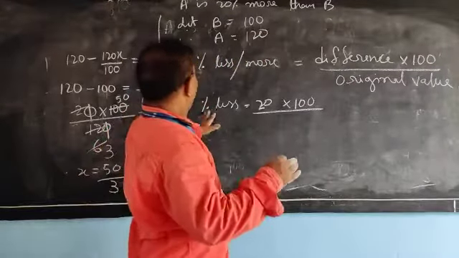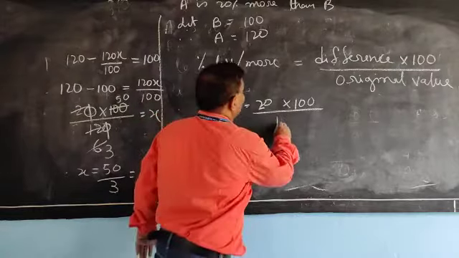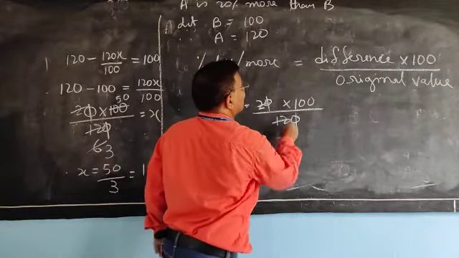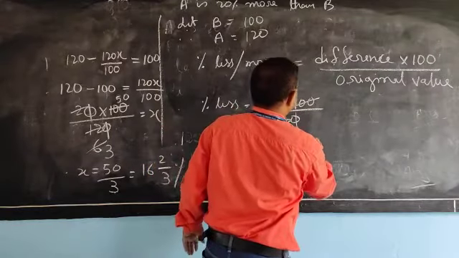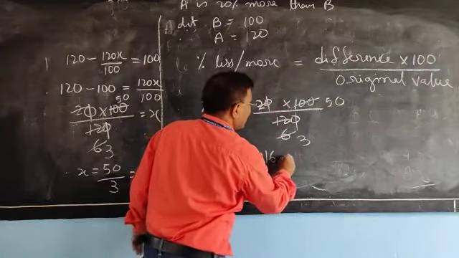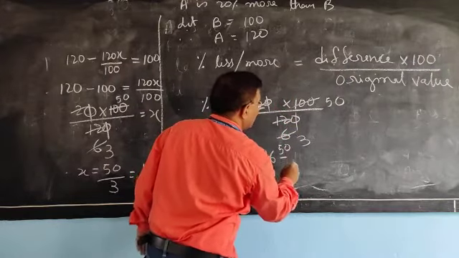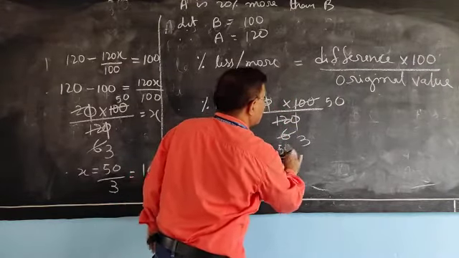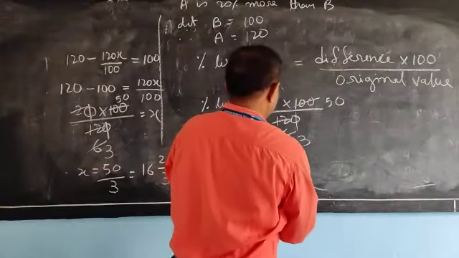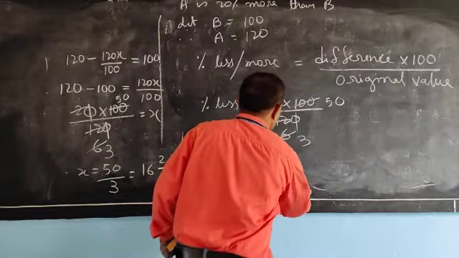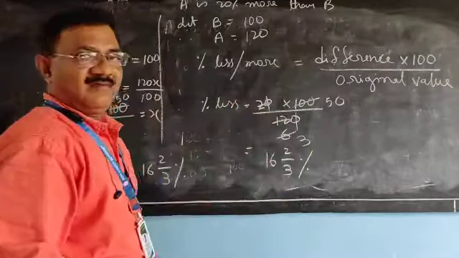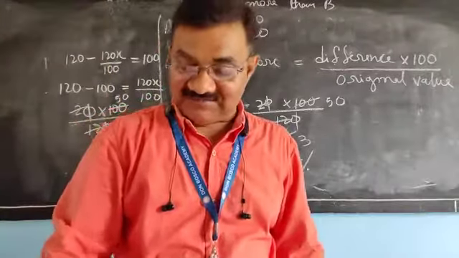And we have to find percentage less. So 120. Got the answer or not? Came or not? Understood or not?